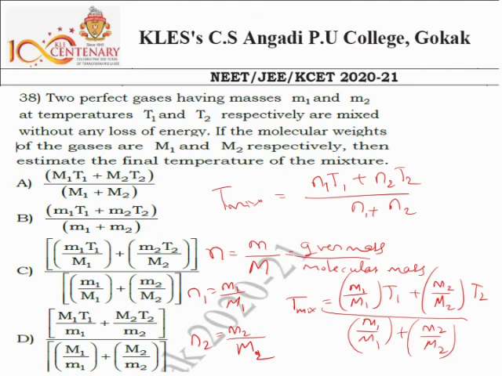So this is the final answer. As per this, option C is the correct one.